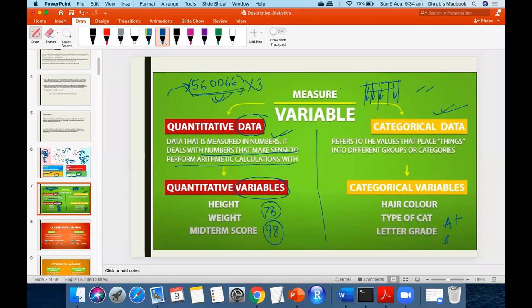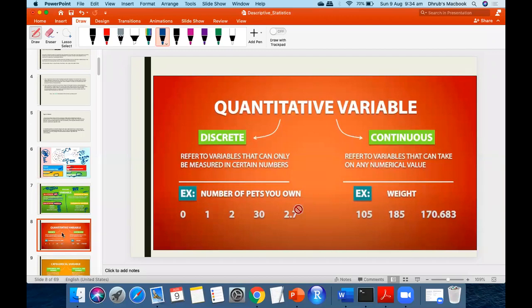Yes, sir. Sorry. So we subdivided the variables or data into two parts, quantitative and categorical. But further, we are going to see what the further subdivisions are. Now we are going to discuss quantitative variables, and further we are going to see the subdivisions of categorical also. There are multiple divisions of quantitative variables. One of it is that a quantitative variable can be described as discrete and continuous.